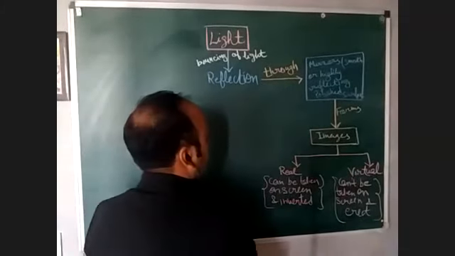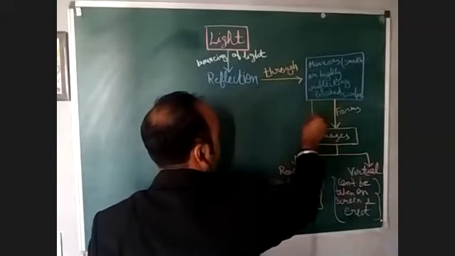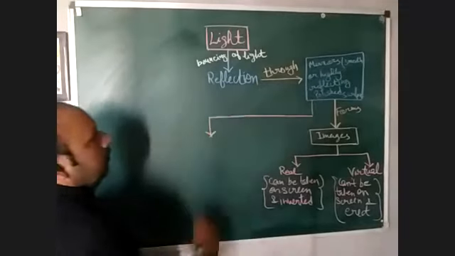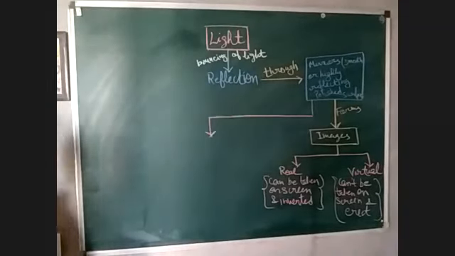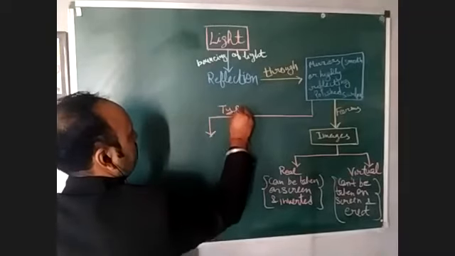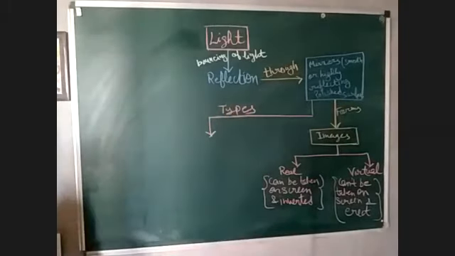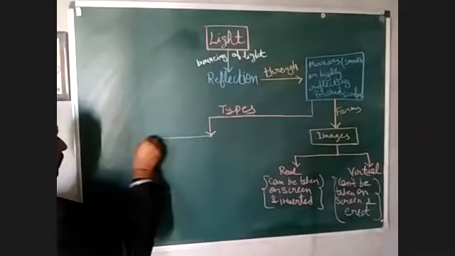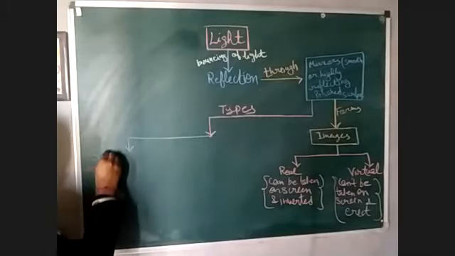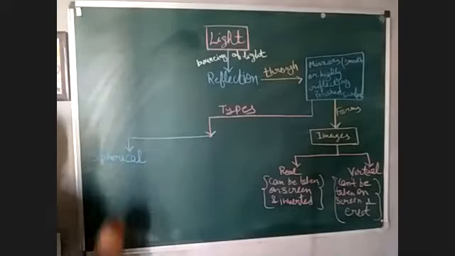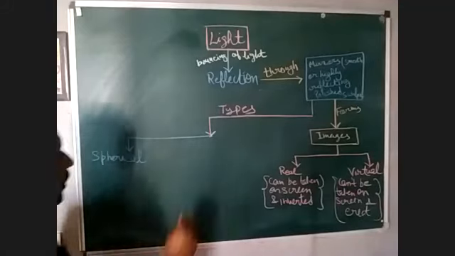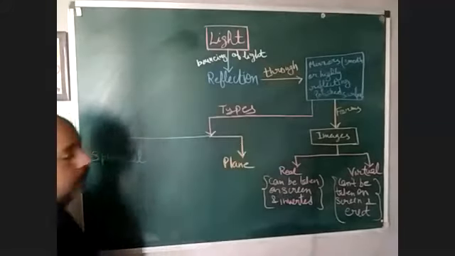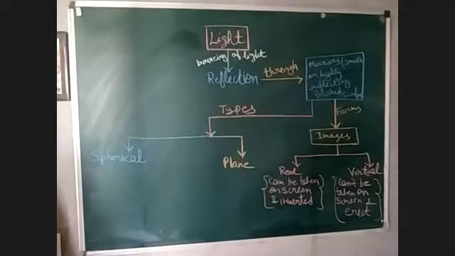So mirrors are of two types. One is spherical, right? And another is plane, right?